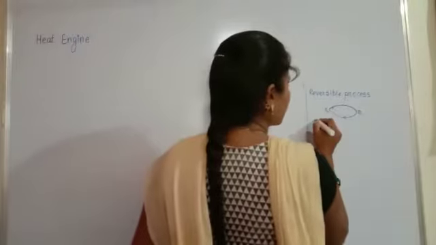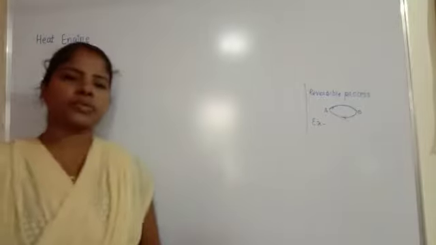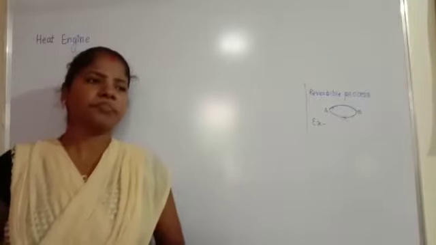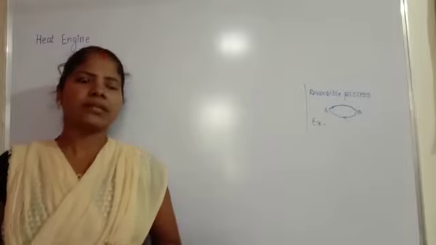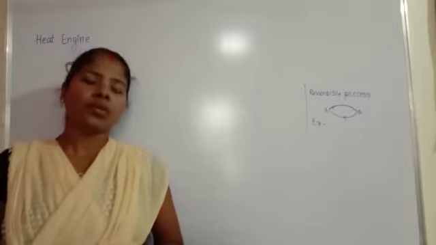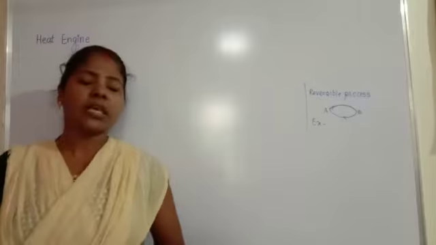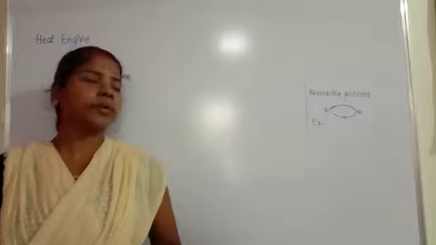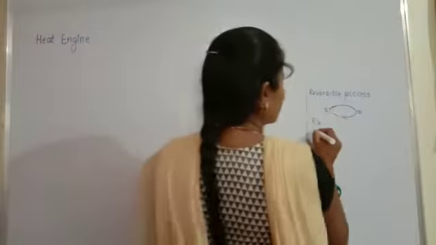Second, there are examples of reversible processes. All the isothermal and adiabatic processes are reversible processes. Then Joule's heating law. Next is the boiling of hot water and the making of ice. This is also a reversible process. Joule's heating effect is also an example of a reversible process. And then the next one is the irreversible process.